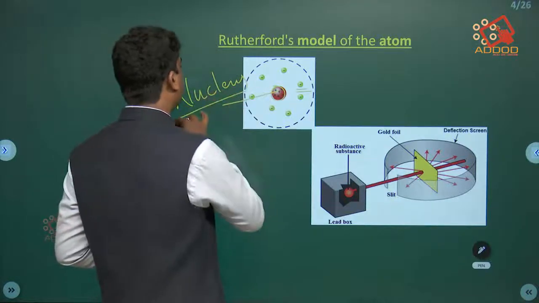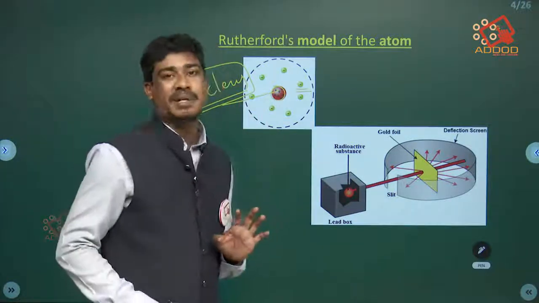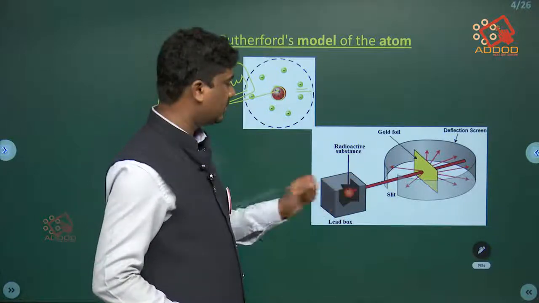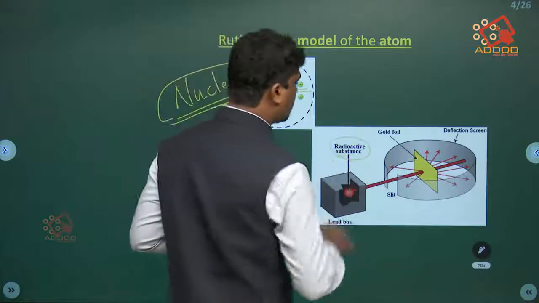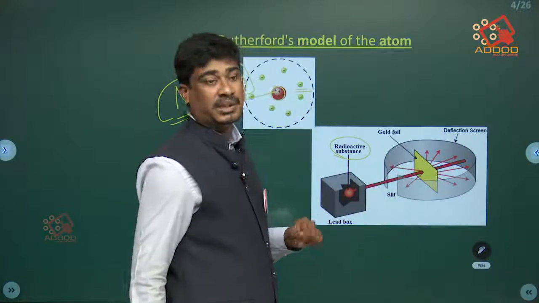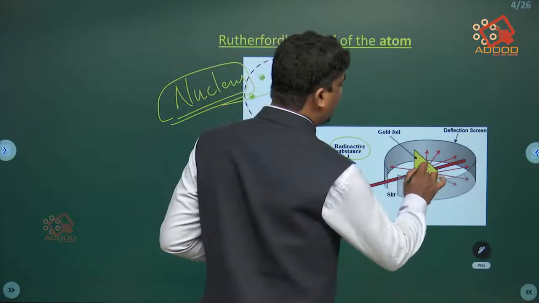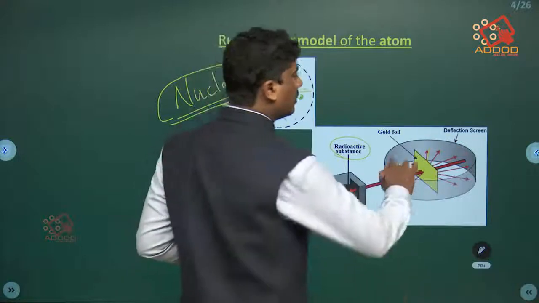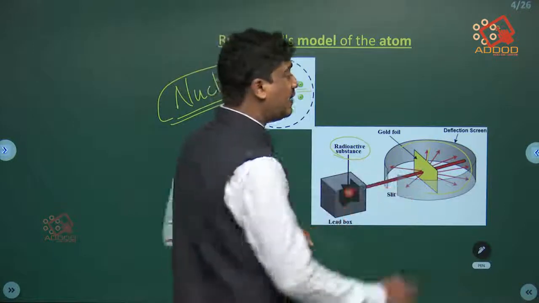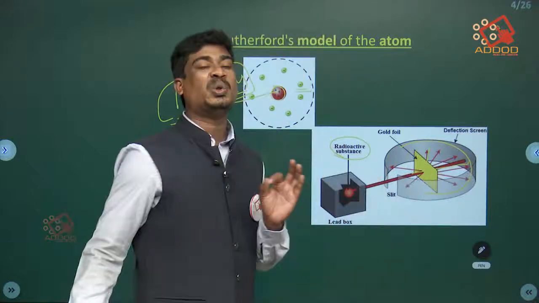The nucleus was discovered by Rutherford's gold foil experiment, which you can see in the 9th textbook. Here the radioactive substance emits radiation onto the gold foil, in which certain rays deflect and fall on the deflection screen, and certain rays move in a straight direction without deflection.